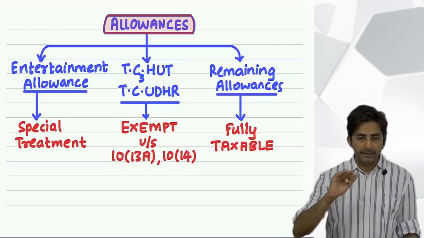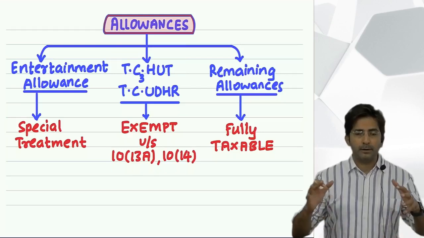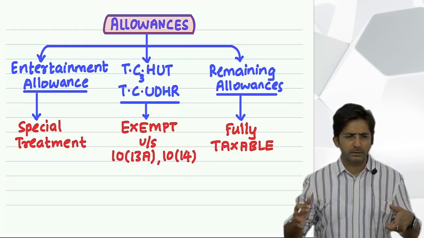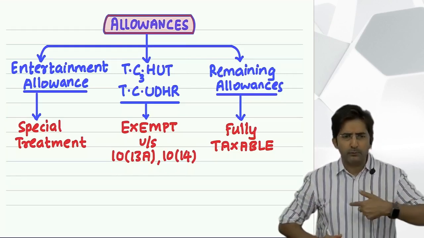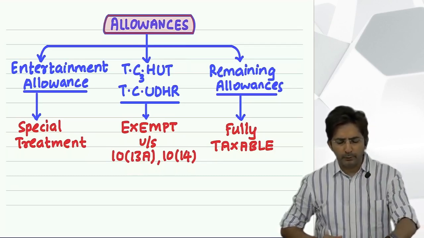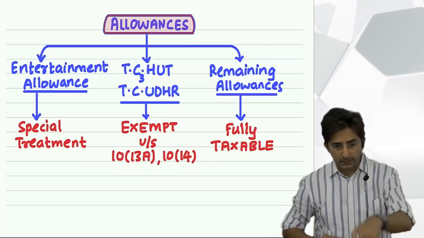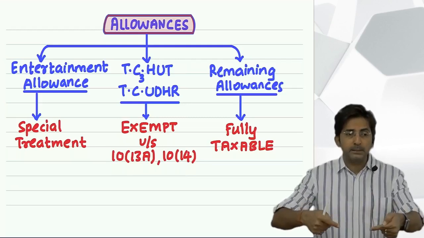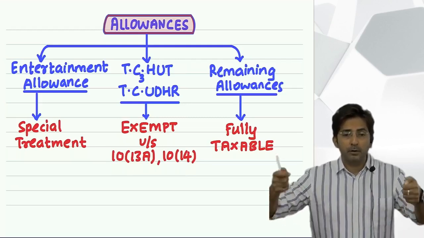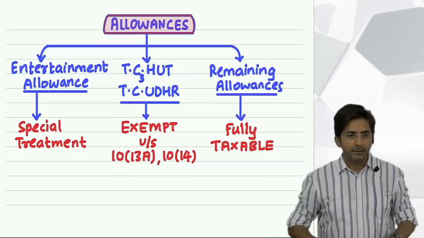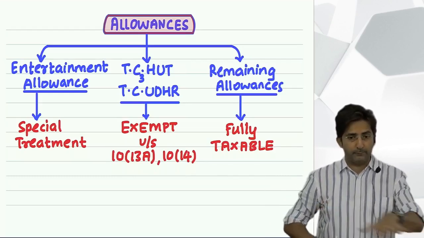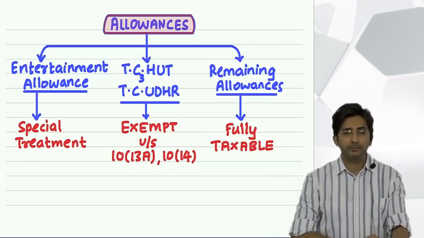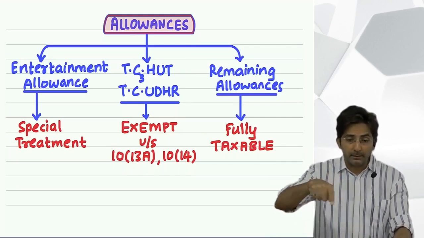See, transport undertaking employees means what, you know. For example, you are a truck driver or a bus driver, and the full day you have to drive the truck or the bus. So in the process of driving, you have to take a halt many times, you have to eat some food, you have to fill the diesel, you have to pay toll naka, many expenses you have to incur. So for these expenses in the course of driving the truck or the bus, you are given an allowance. That means if you are an employee in the position of a driver, you will get a basic salary, plus some extra amount for expenses incurred in the course of driving.